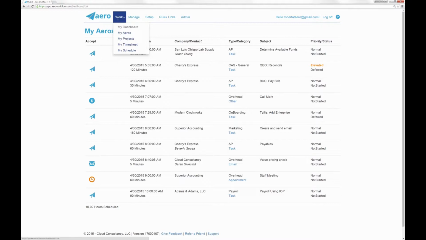I want to step back for a second and review what is an Aero and what does that mean to me? An Aero, as we use it in Aero Workflow app, is an activity that tracks time associated to the work that you're doing and provides resources to complete the work. You want your staff to complete the work properly. You want it to be done consistently. You want it to be done efficiently. So Aero is all about giving your staff those resources to do that.